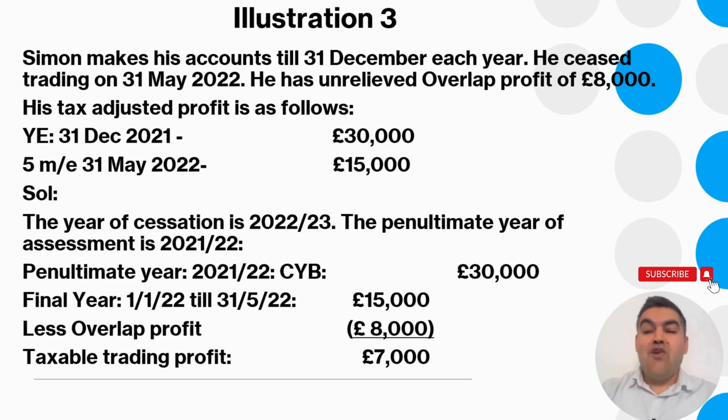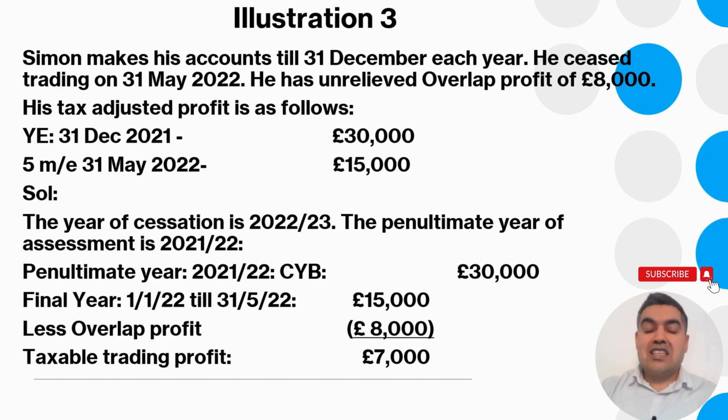Here's the illustration for the closing year rules. Simon makes up his accounts to 31st December each year. He ceased trading on 31st May 2022, which was in the tax year 2022-23. He has unrelieved overlap profit of 8,000. Now let's see how you can relieve this. His tax adjusted profit is as follows. For the year ended 31st December 2021, which falls in 2021-22, there's a taxable profit of 30,000, and then the 5 months ending 31st May 2022, which ends in 2022-23, there's a profit of 15,000.